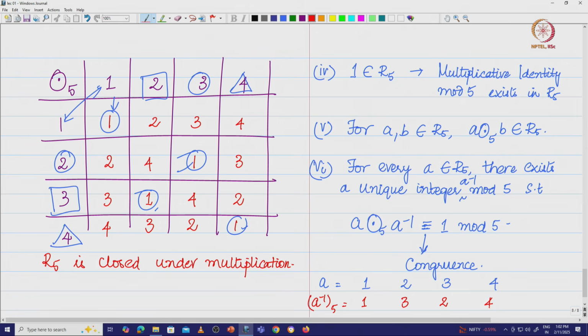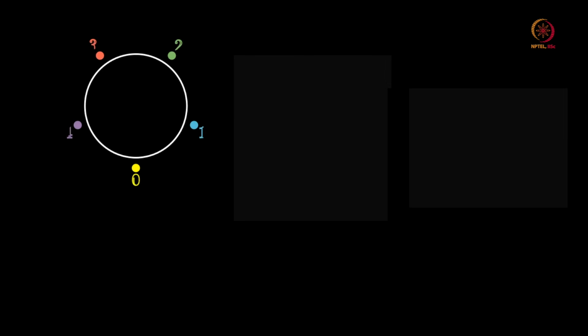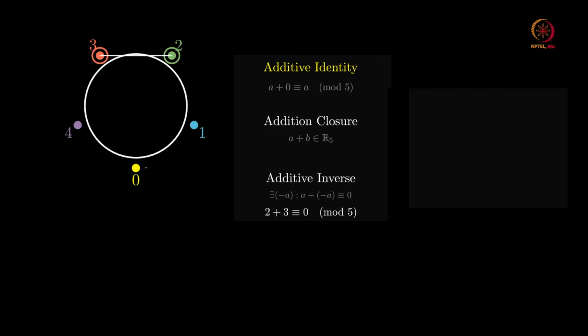So, when we do that we find this set of these 5 integers 0, 1, 2, 3, 4 forms a field, that is a field. So, this is very interesting. What we are going to say is the set R 5 is a field with operations addition modulo 5 and multiplication modulo 5, right. So, set R 5 is a field.